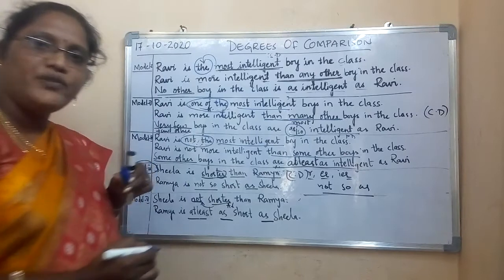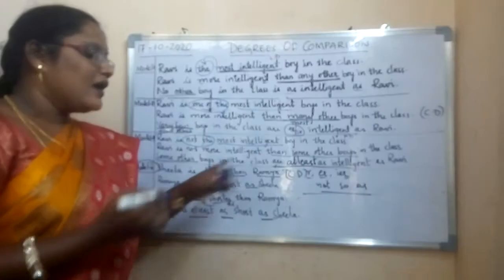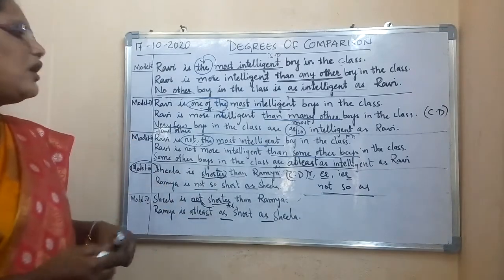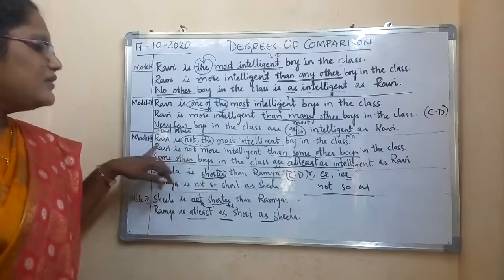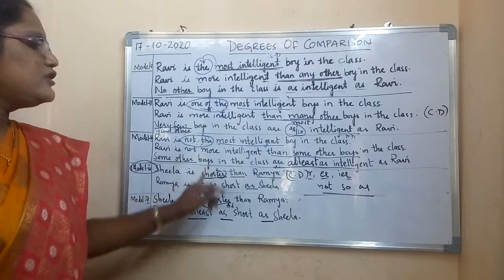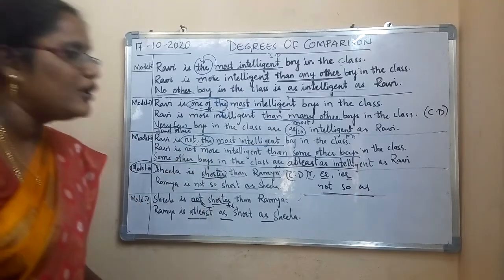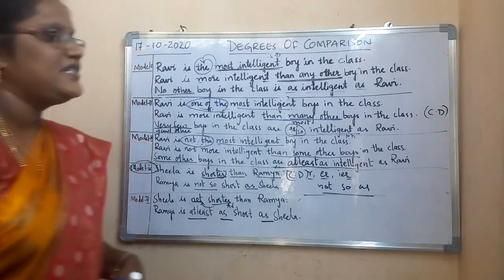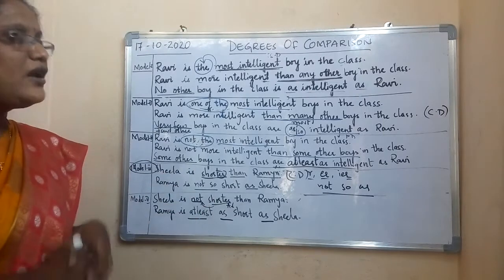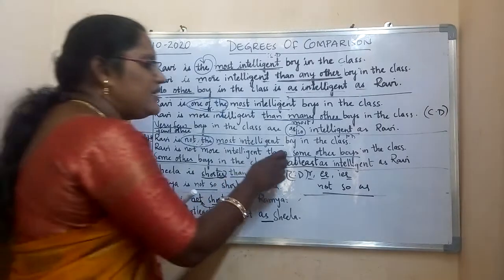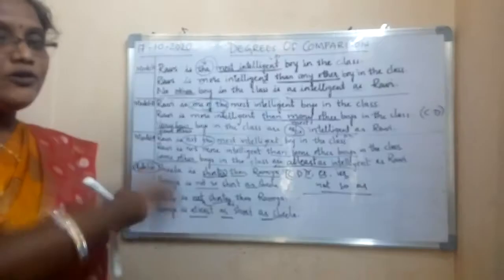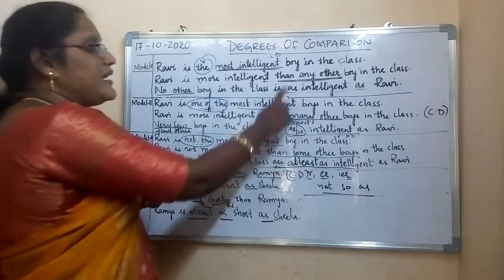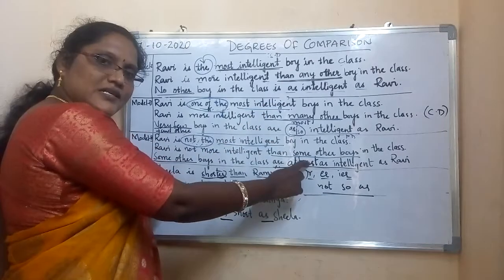Okay, what is the clue word for this? How to identify that comparative is of type 3? For example, superlative degree is not given. This sentence is given: Ravi is not more intelligent than some other boys in the class. Identify which type it is. Okay, if it is given, how will you identify? By seeing "than some other", immediately you have to understand that it belongs to model 3. Why? Because here: any other, many other, some other.